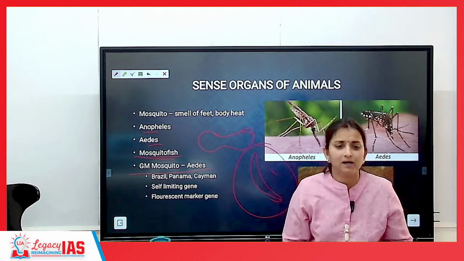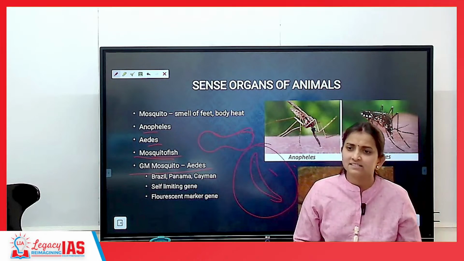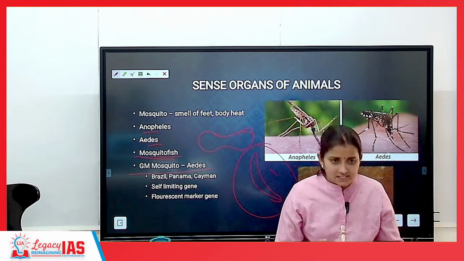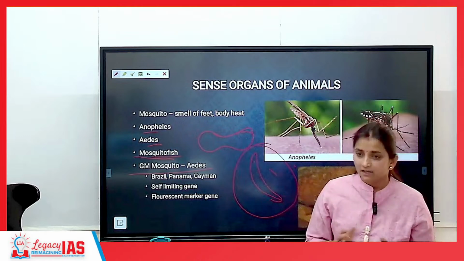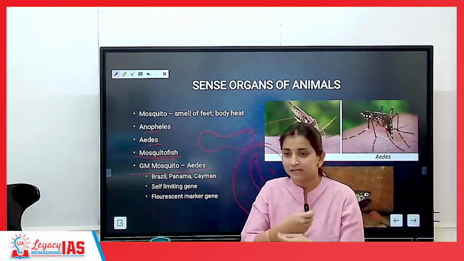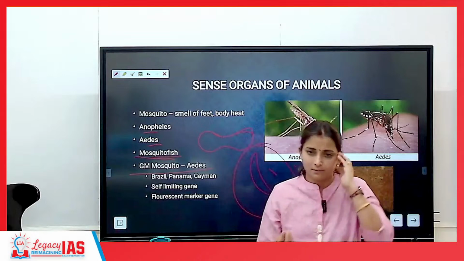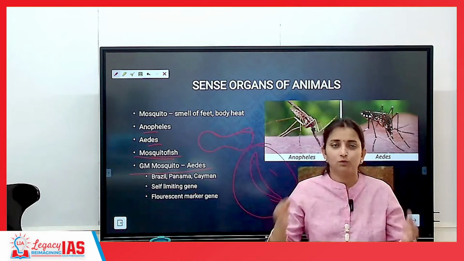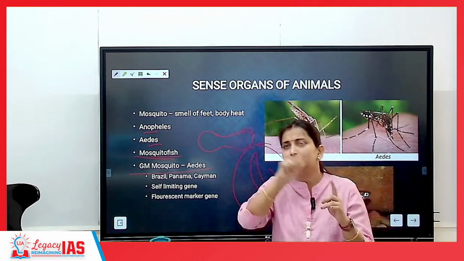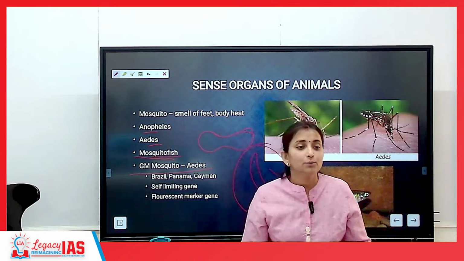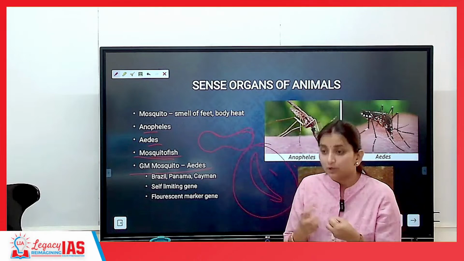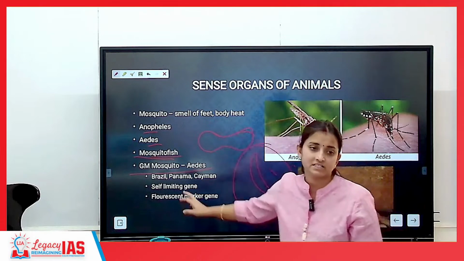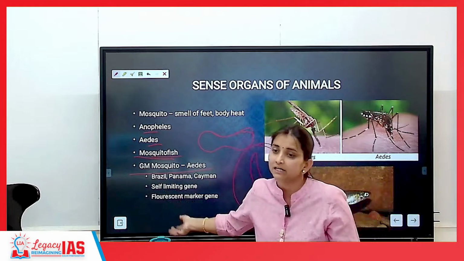If you see the newspaper, there will be municipality headlines, state government's guidelines. कि आप ऐसा कीजिए, please remove the water bodies. You please stay away, keep the windows closed, make use of mosquito killing chemicals. All Out हो गया. Make use of वो मच्छरदानी. What is it called? Mosquito net. So you need to make use of some devices so that you protect yourself, because the new problem is dengue or chikungunya, or most importantly Zika.